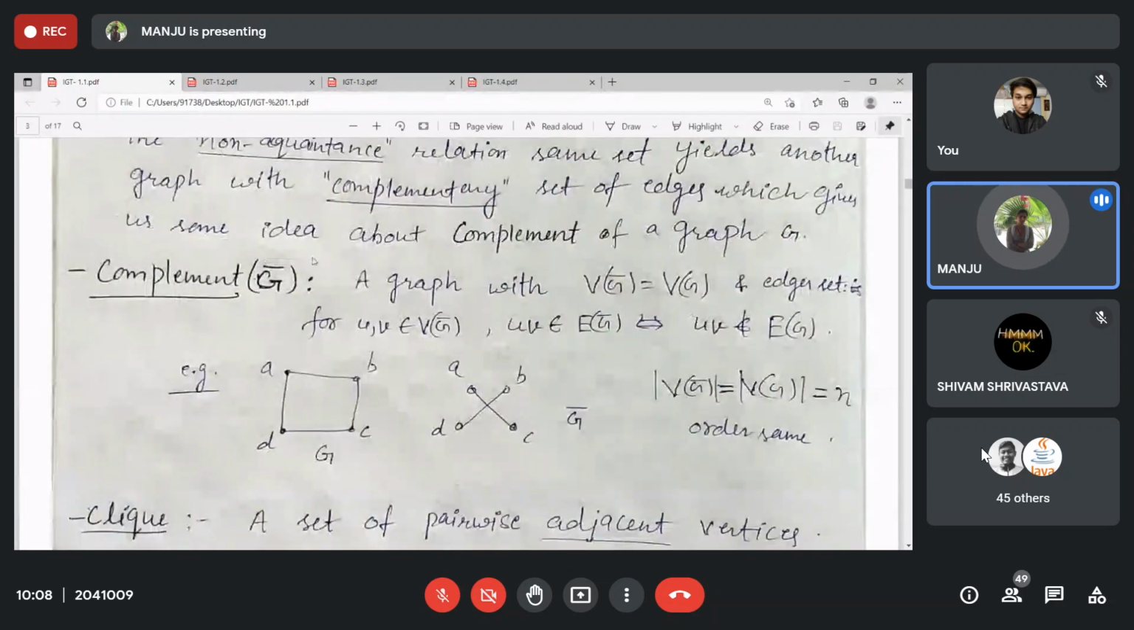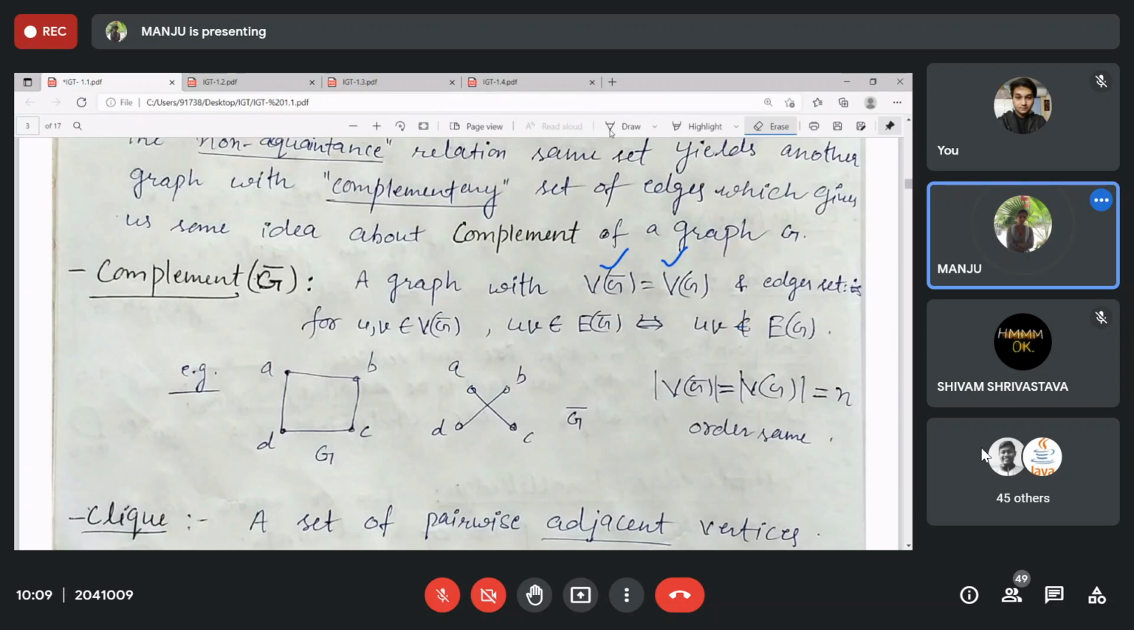Then we discussed the complement. Complement in which sense? In the sense of the edge set. The vertex set of G complement, G bar, is the same as the vertex set of G, but we defined the complement in the sense of the edge set. That is, whenever any edge is present in G, that edge will not be present in G complement. Or you can just say u and v will be adjacent in G complement if and only if they are not adjacent in G, and they will not be adjacent here if and only if they are adjacent in G.